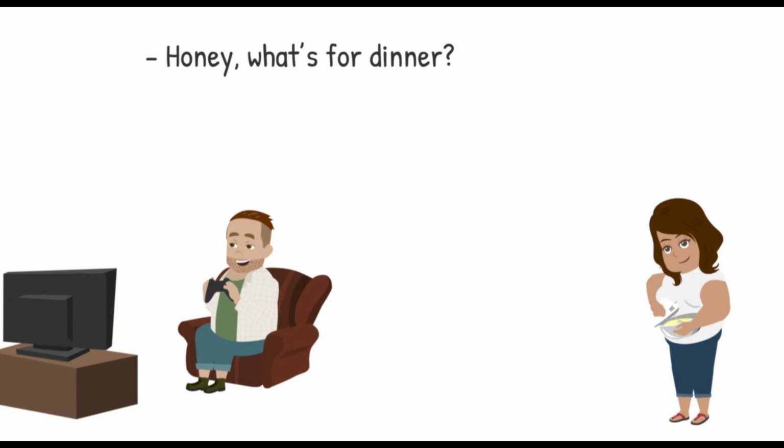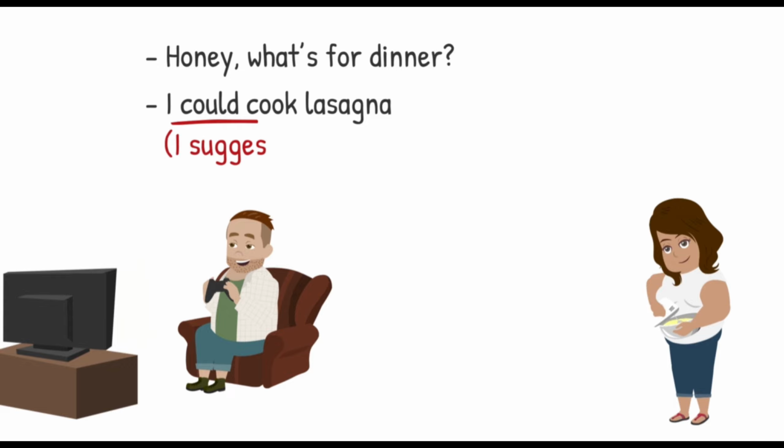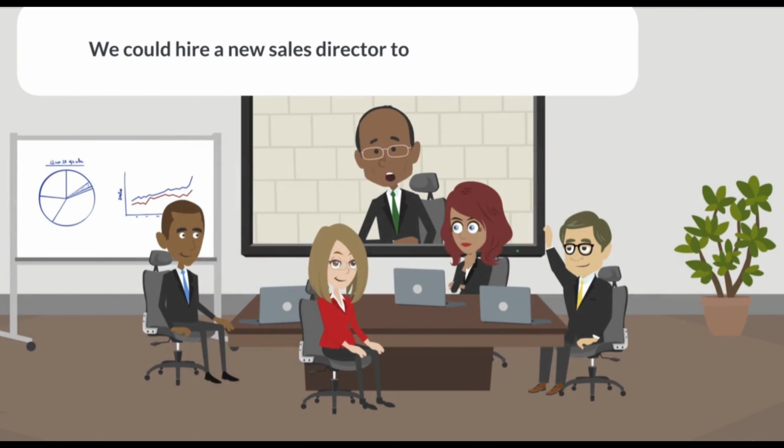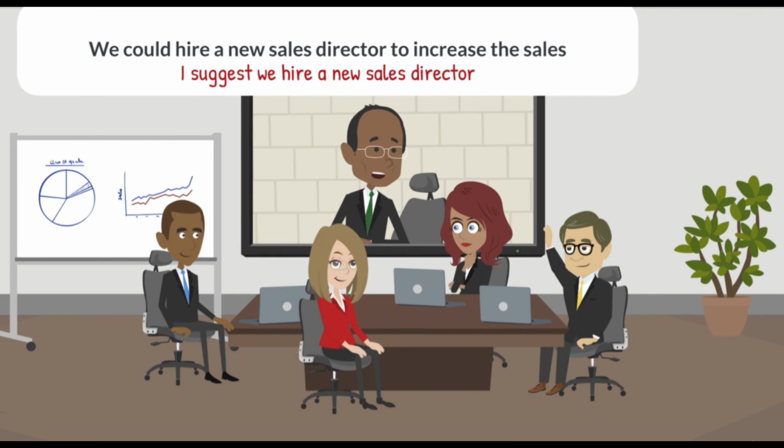Honey, what's for dinner? I could cook lasagna. Meaning, I suggest we eat lasagna. We could hire a new sales director to increase the sales. Meaning, I suggest we hire a new sales director.